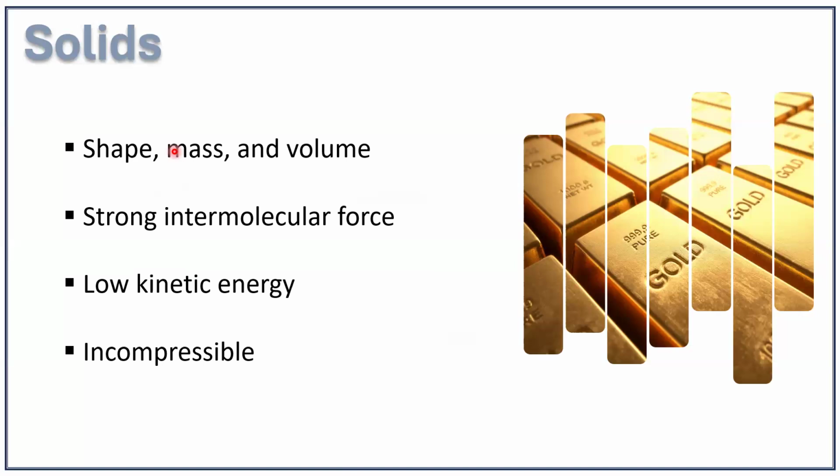So we can say that solids are the most ordered state, or from a thermodynamics viewpoint, we can say solids have the lowest entropy. Entropy is a measure of disorder. So disorder-wise, we can say that of the three forms of matter, solid is the most ordered state. So the entropy is very low, or the disorder is low. So that's about the solids.